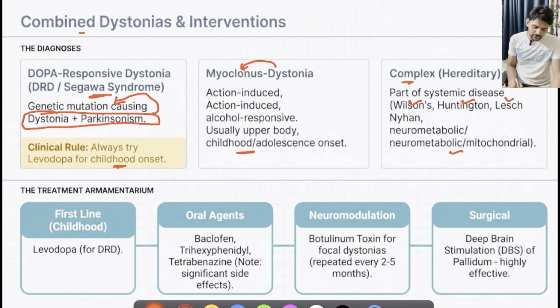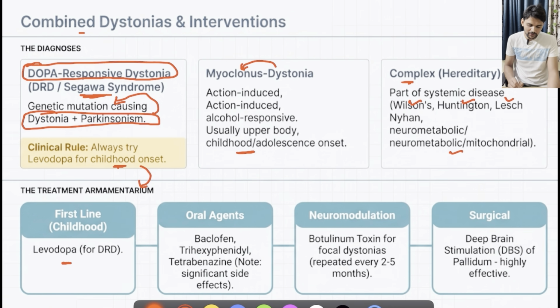So how to treat this dystonia? Mainly, if it is childhood onset, always try with levodopa as the first line treatment, because there is a separate entity called dopa responsive dystonias, particularly when it is childhood onset, which is also called Segawa syndrome. So the first line of choice should be levodopa. Otherwise, for any other forms of dystonias, we can use some oral agents like baclofen, trihexyphenidyl, tetrabenazine, etc.